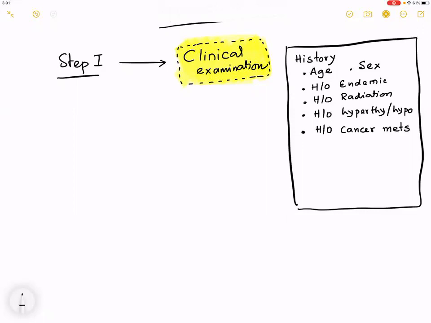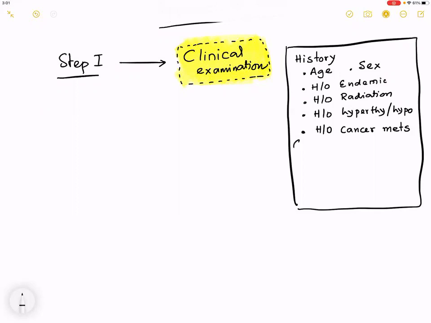I will again repeat. The history has to be age, gender, history of residing in an endemic area, history of radiation exposure, hyperthyroidism, hypothyroidism, history of cancer metastasis.